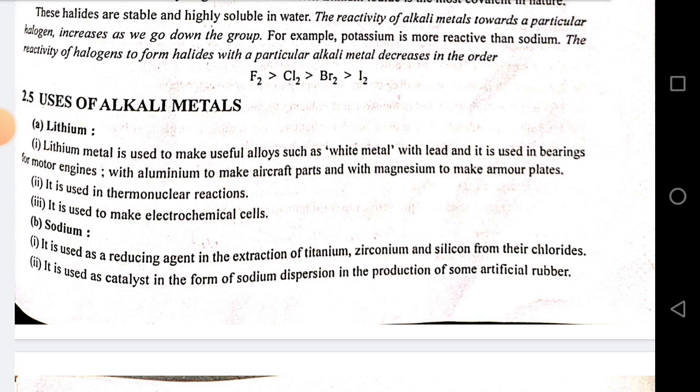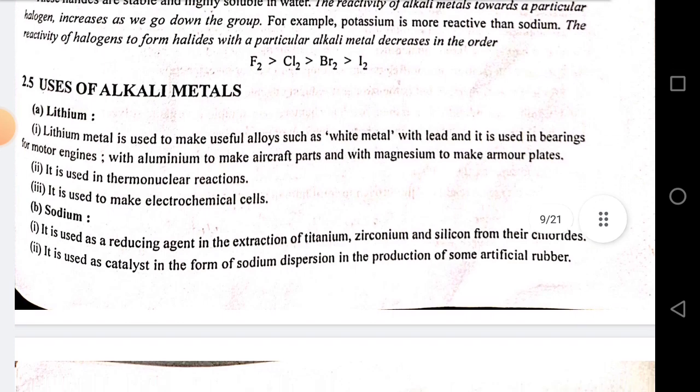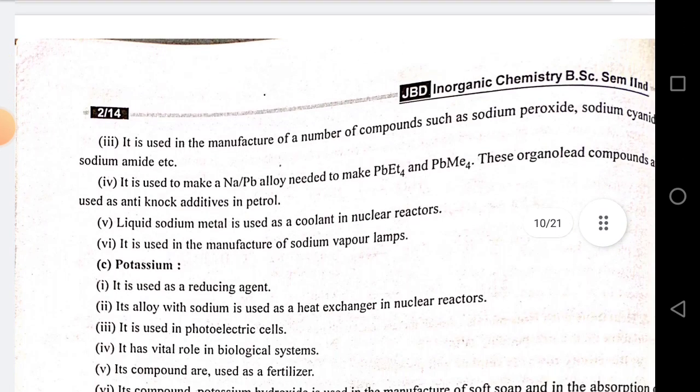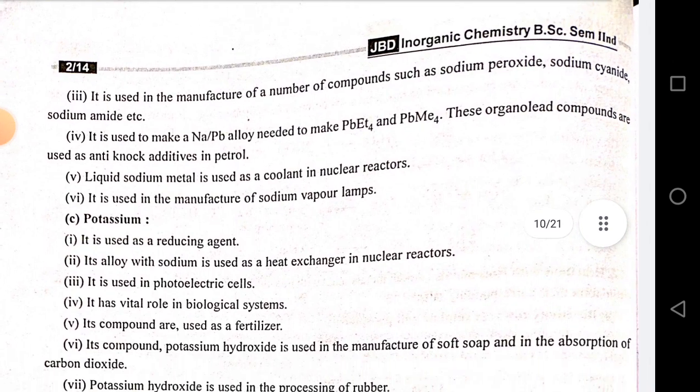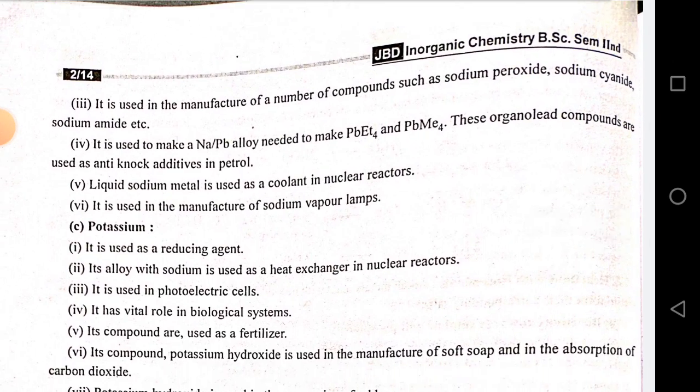Sodium. It is used as a reducing agent in the extraction of titanium, zirconium and silicon from their chlorides. It is used as a catalyst in the form of sodium dispersion and in the production of some artificial rubber. It is used in the manufacture of a number of compounds such as sodium peroxide, sodium cyanide, sodium amide, etc. It is used to make NaPb alloy needed to make PbEt4 and PbMe4. These organolead compounds are used as anti-knock additives in petrol. Liquid sodium metal is used as coolant in nuclear reactors. It is used in the manufacture of sodium vapor lamps.